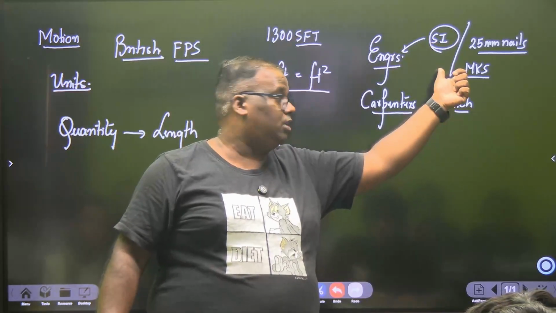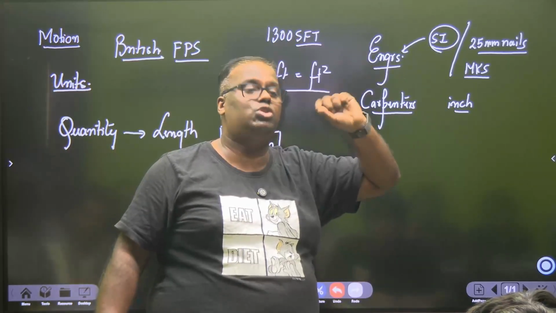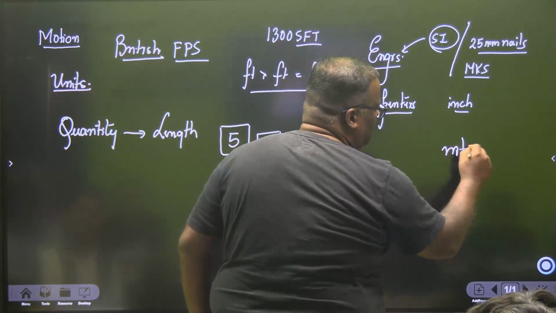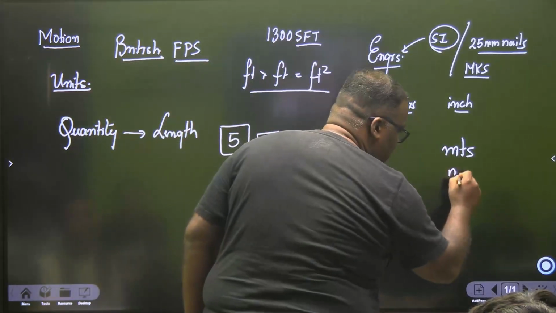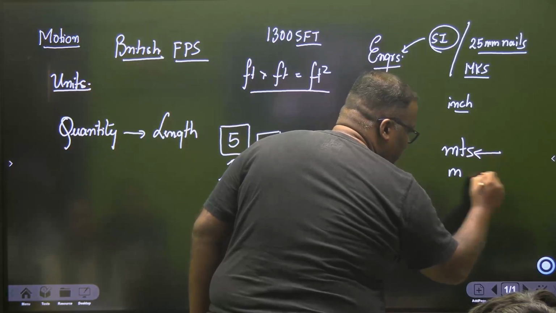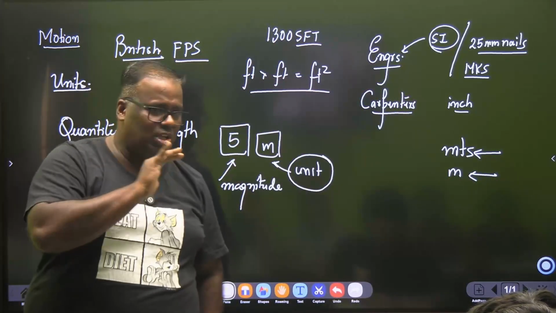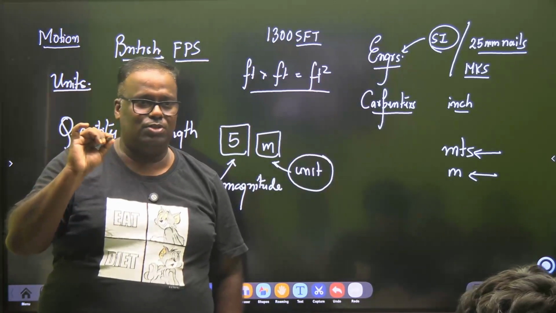So pay utmost attention to how things should be written. Meters, okay? Just as a start. Do I write meters like this? Do I write meters as only M? Please pay very good attention to how things are written. We have not yet started our chapter. Do you understand the significance of units from now on?